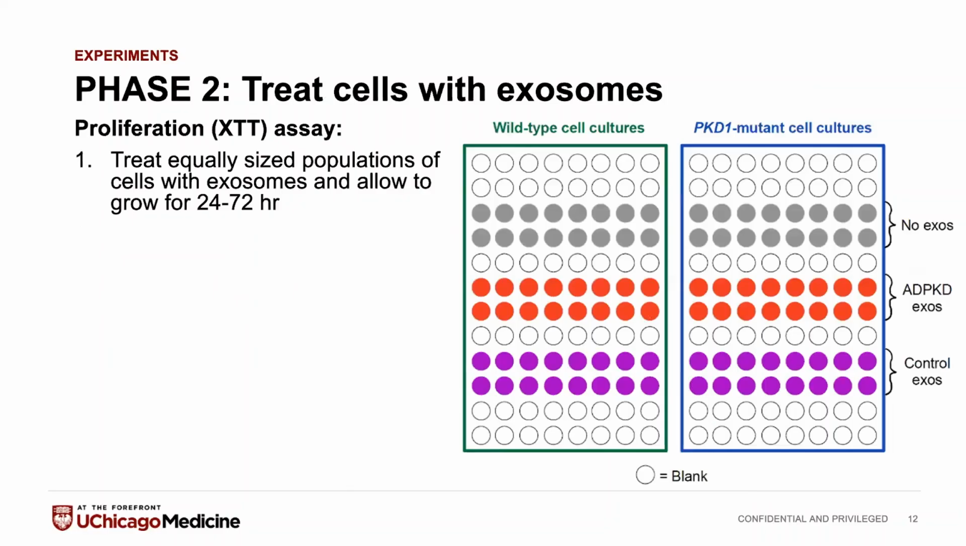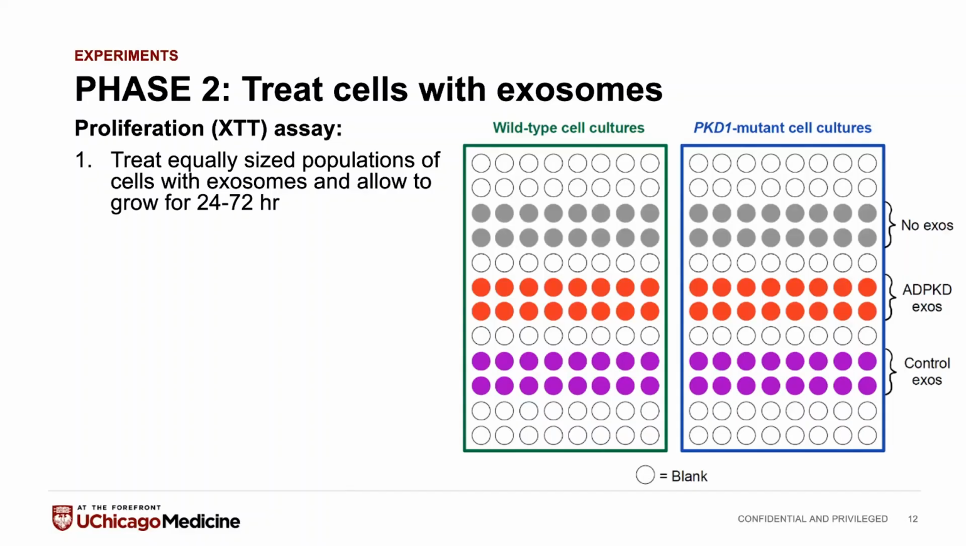Then, once we're done isolating and characterizing them, we're going to move on to our second phase, where we're actually doing the treatment. This is what we're right about to start in our lab. And for this, we're doing a proliferation assay or an XTT assay. Basically, we're going to have two different 96-well plates. One, we're going to seed with wild-type cell cultures, and the other, we're going to seed with PKD1 mutant cell cultures that serve as a model for the patient cells. We're going to seed them with all of the exact same population sizes in each of these wells, and then we're going to treat them with either no exosomes, exosomes from patient urine, or exosomes from control urine.